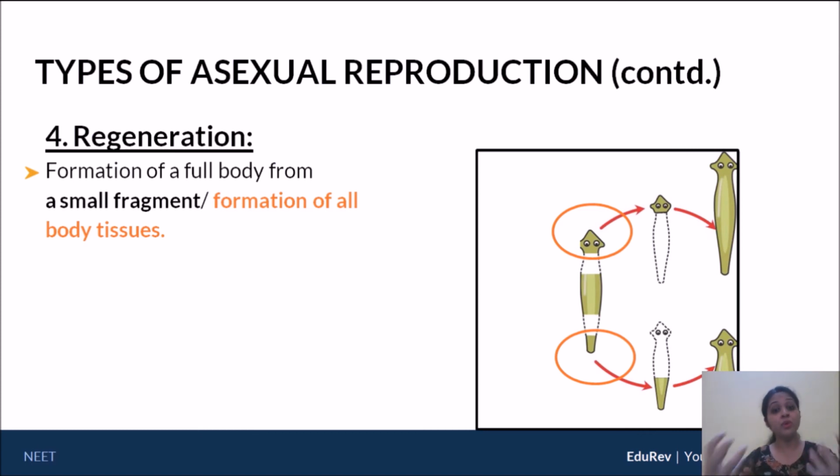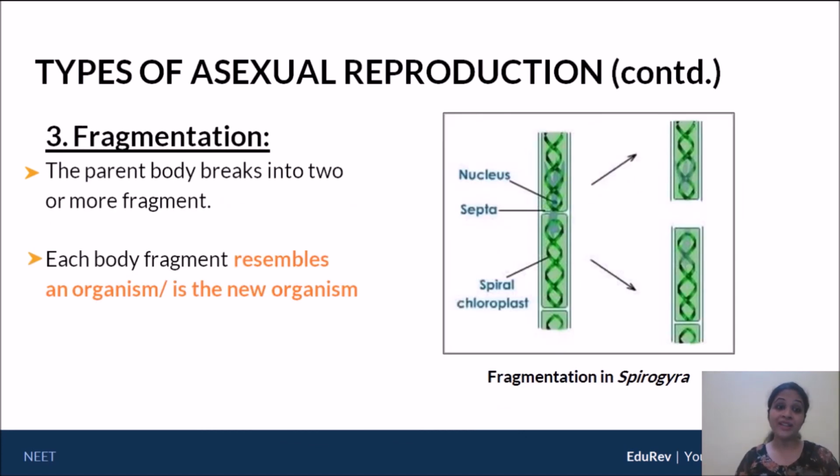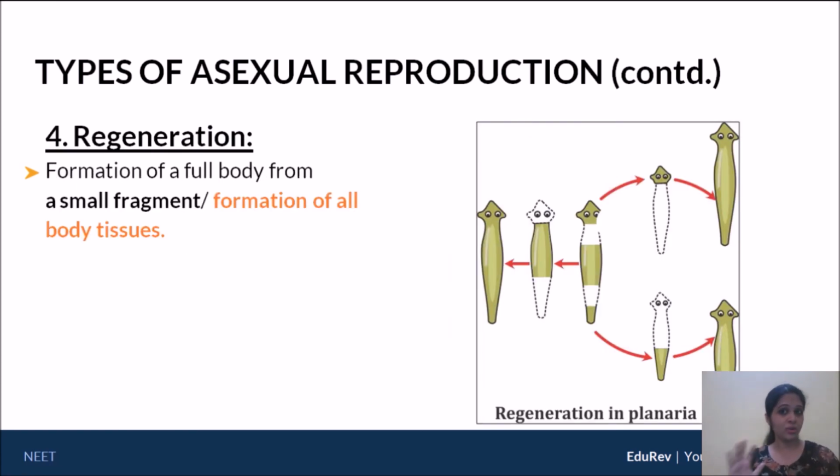So further tissue has to be added to the small fragment that is given to you. Otherwise, no organism really exists. So that's regeneration. In regeneration, to every small part you have to add a lot of tissue, only after which it starts becoming functional and behaving as a new organism. However, in fragmentation, the moment it's split, the split products themselves were new organisms. So that is the difference between fragmentation and regeneration. I hope you have understood these two parts, because this is somewhere where we tend to make mistakes very, very often.